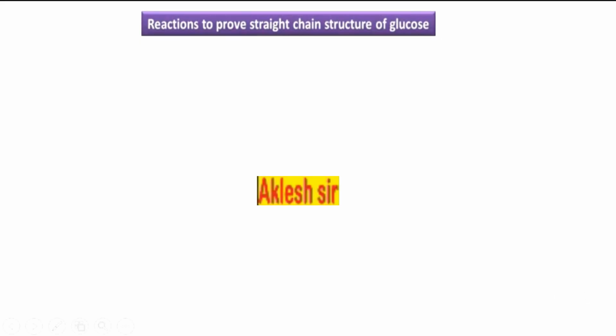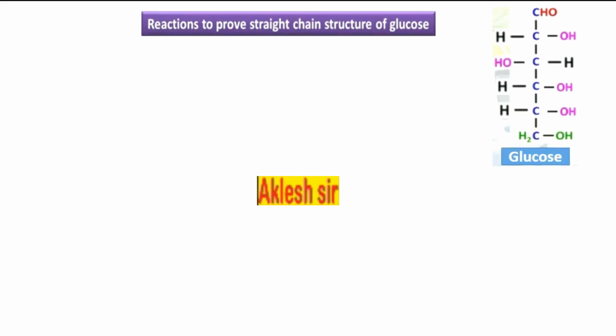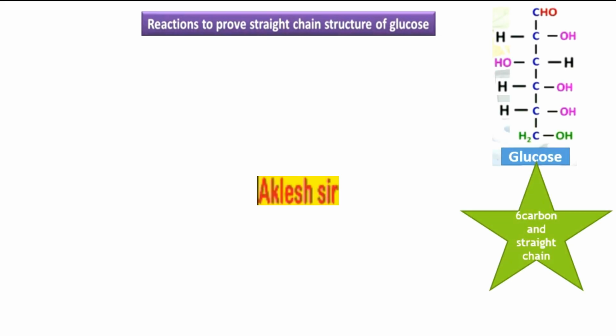Reaction to prove the straight chain structure of glucose. Here the number of carbon atoms present in glucose is 6, and it is straight chain.